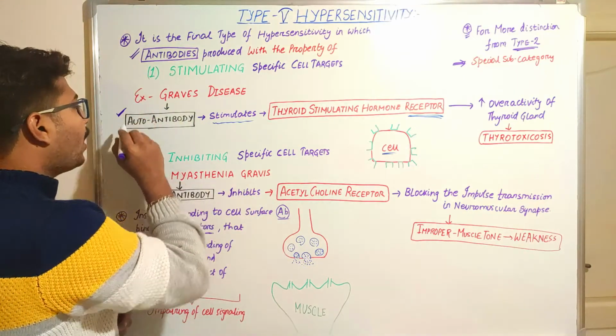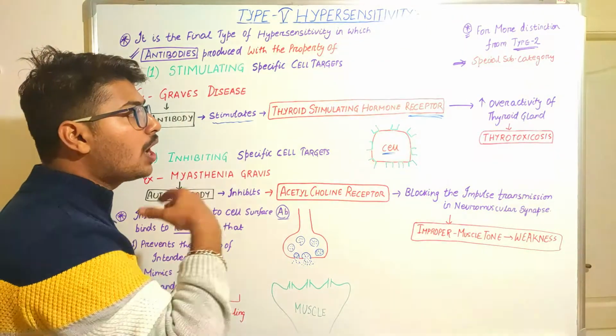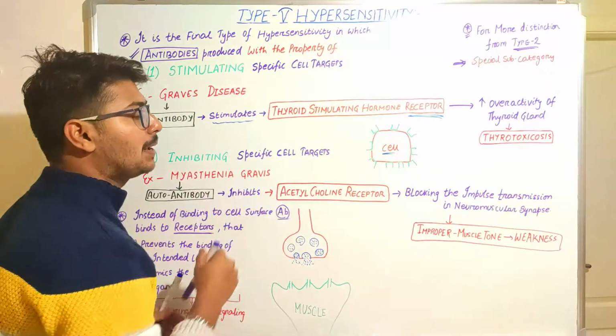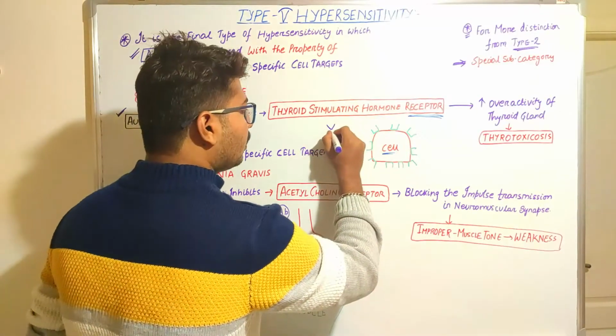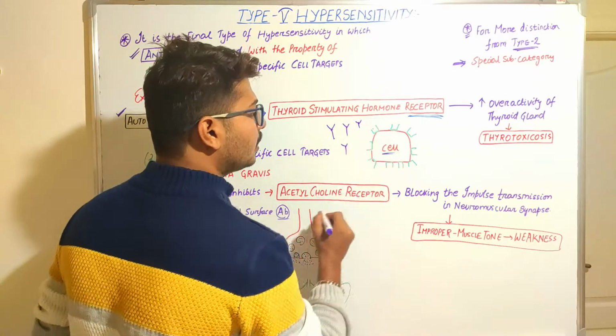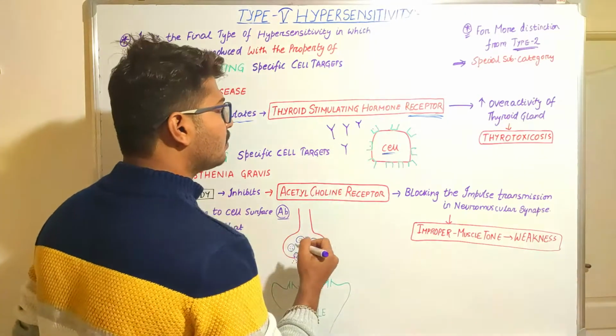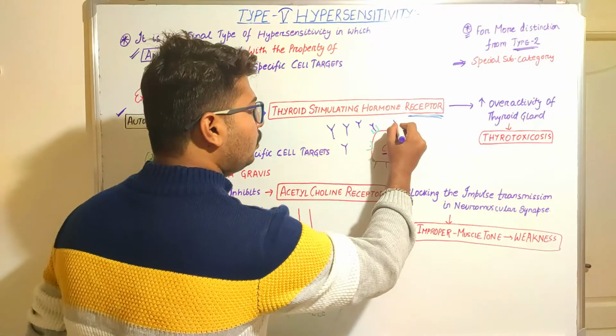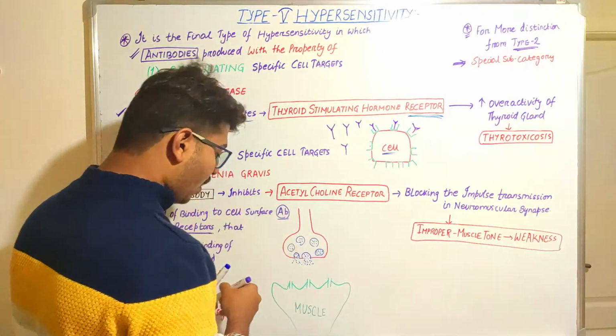So when the autoantibodies are forming in large numbers due to this hypersensitivity, and they intend to bind with this receptor surface, what happens?